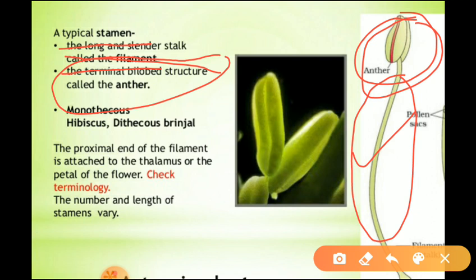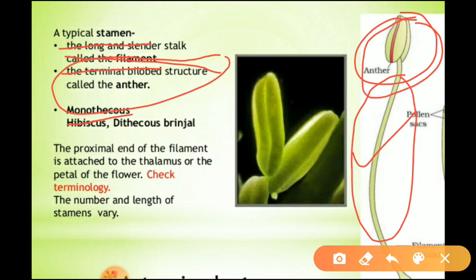Next point, monothecous. Monothecous means an anther having a single lobe.